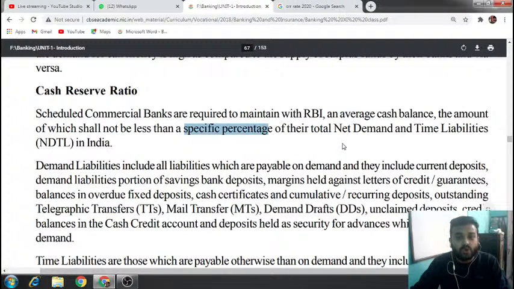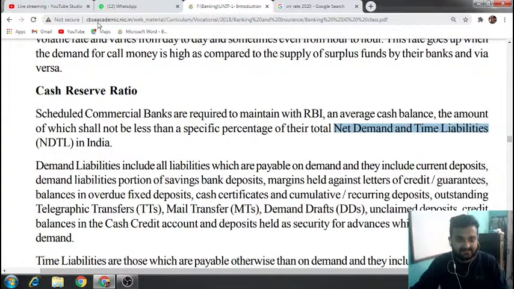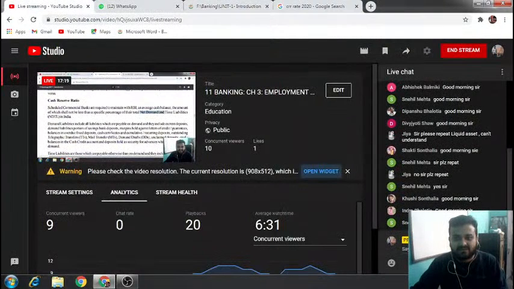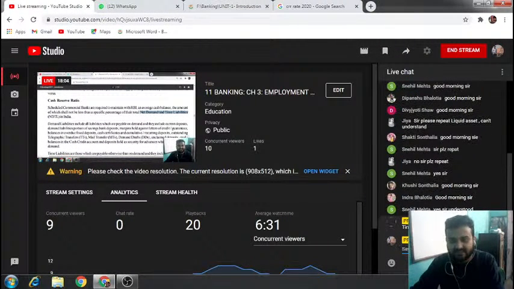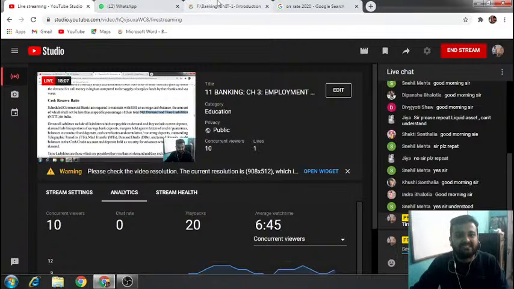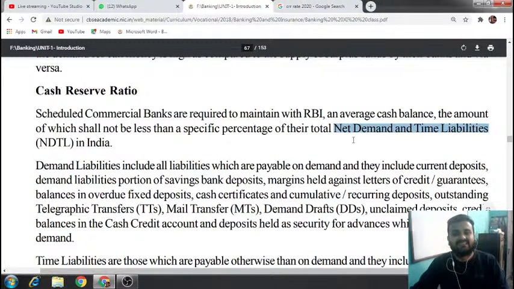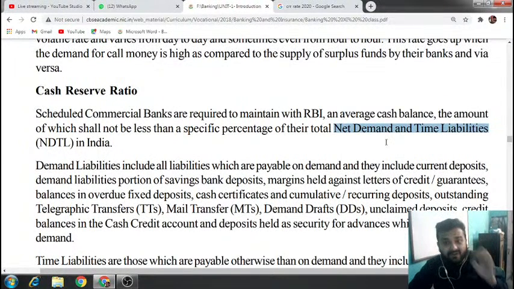Okay, of the total. This is important. NDTL. I am writing this in the chat box. Net demand and time liability. NDTL means the total deposits that a bank has, no matter fixed account, current account, recurring deposits, savings deposit or fixed deposits, total of all the deposits.